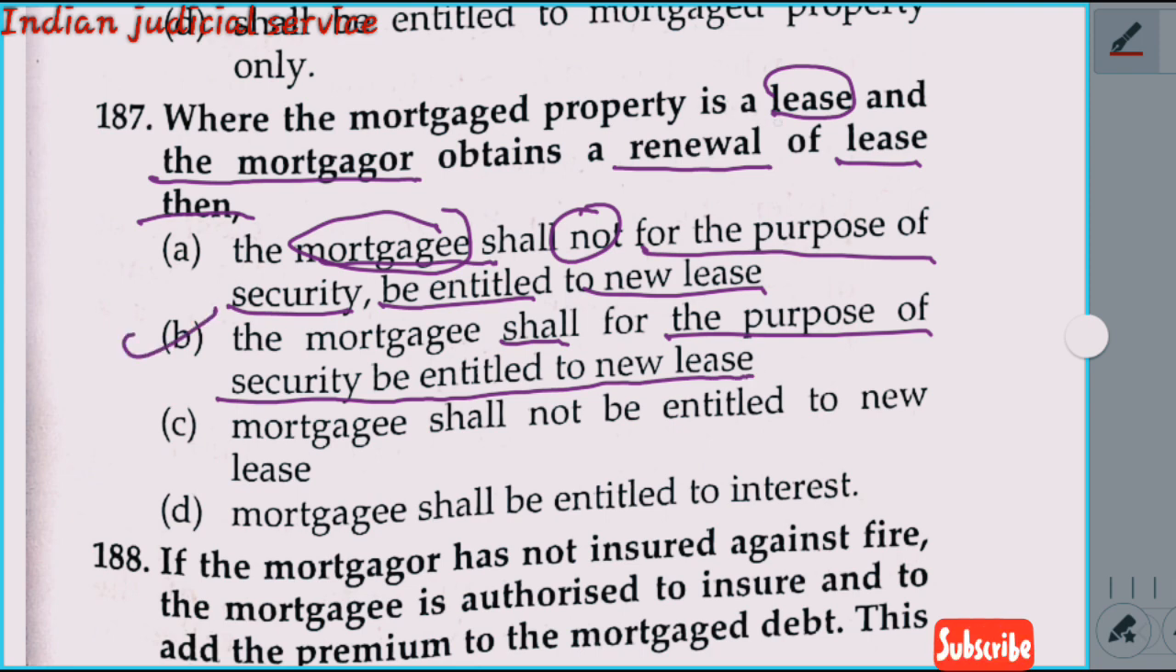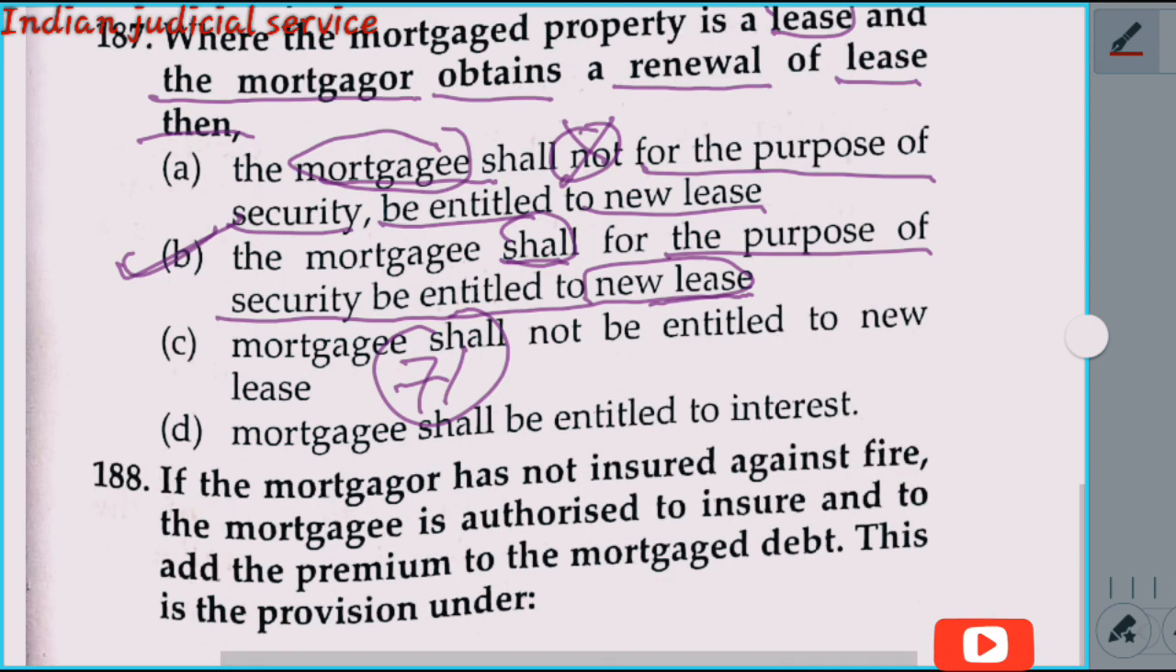Where the mortgaged property is a lease and the mortgagor obtains a renewal of the lease, then the mortgagee shall, for the purpose of security, be entitled to the new lease. Option A says not, so this is wrong here. The answer is option B. This question directly belongs to section 71 of the Transfer of Property Act.